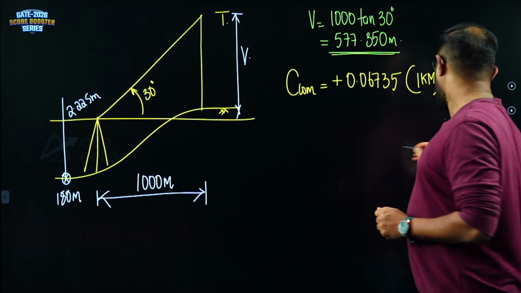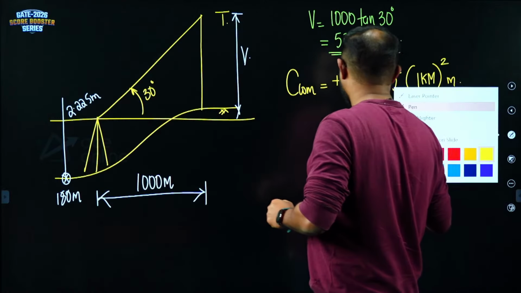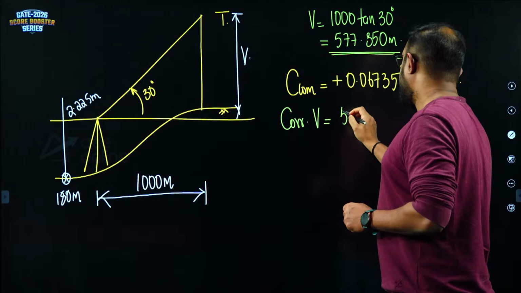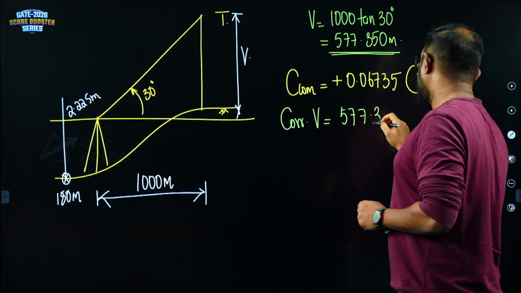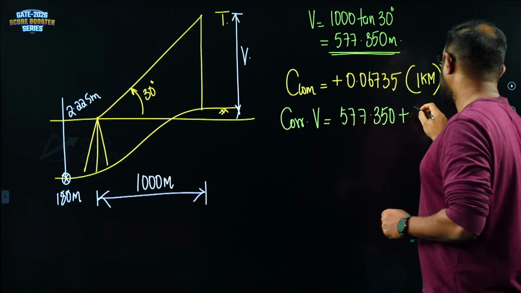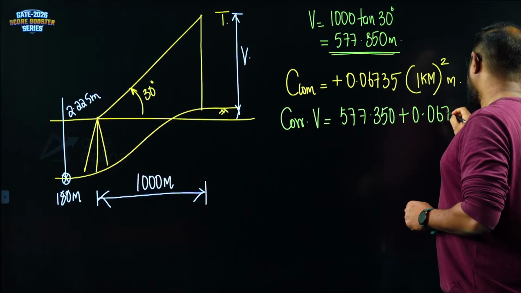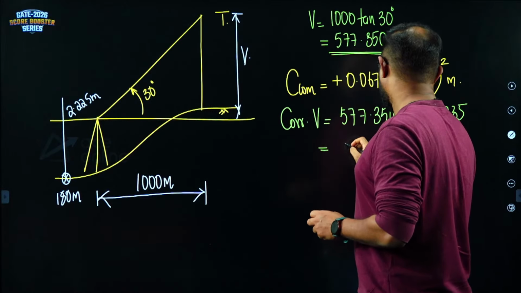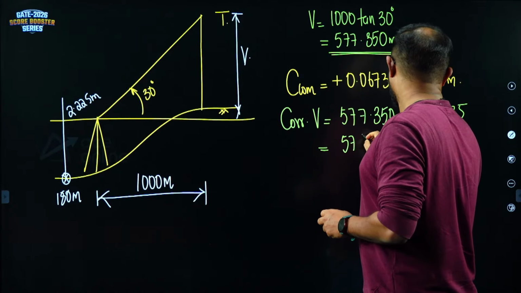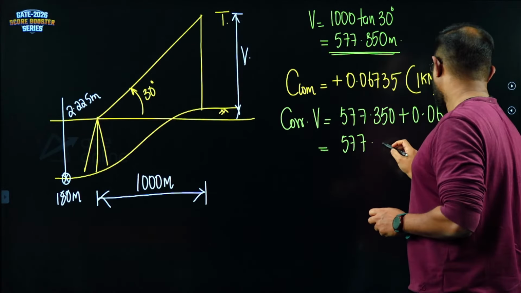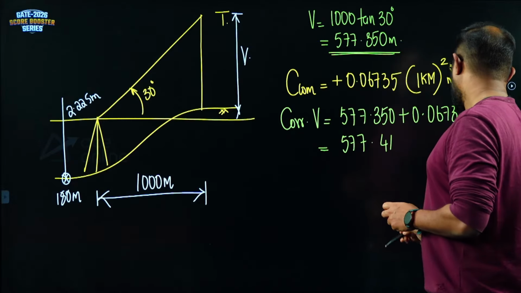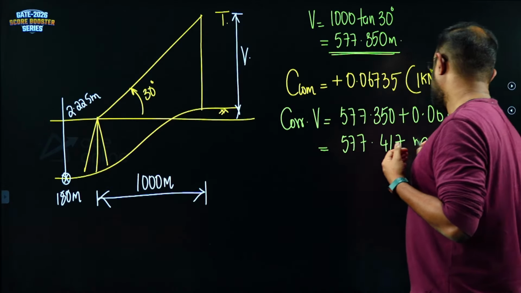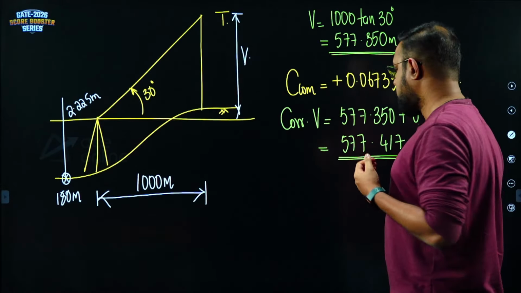Now, what is the value of the corrected V? The corrected V value will be 577.350 plus 0.06735. That should come as 577.417 meters.